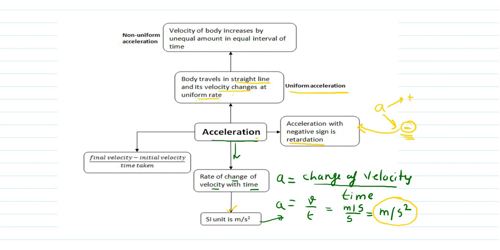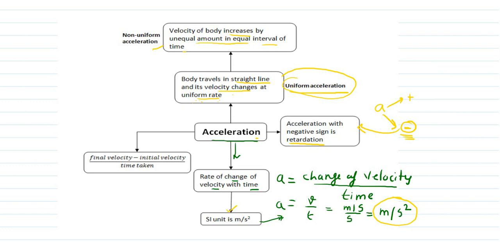Means the rate of change of velocity will be uniform. That means if an object increases its speed by 10 meter per second, we can say it has a uniform acceleration. Now, non-uniform acceleration: when an object increases its velocity in unequal amounts of time. Randomly, sometimes it will increase its velocity by 10 meter per second, sometimes it will decrease by 5 meter per second. So if it is going randomly, we can say the acceleration is non-uniform acceleration.